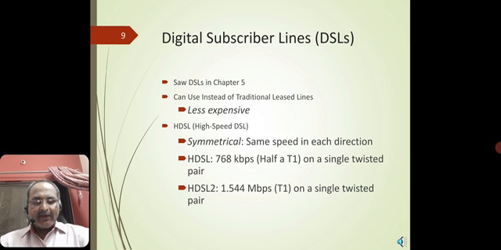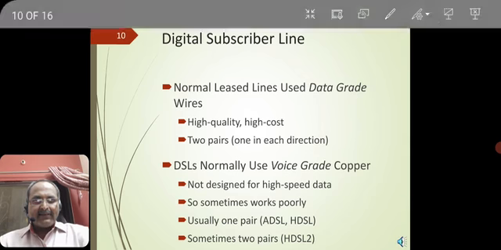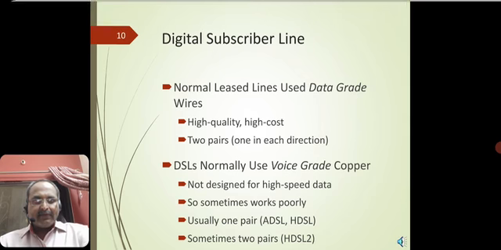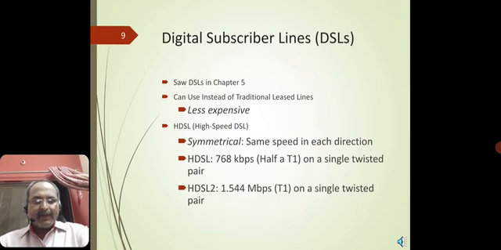And in the earlier discussion in chapter 2 of basic computing systems, I told you how these digital subscriber lines run over the top of T1 links. So high-speed DSL has three important categories. Symmetrical means the same speed in each direction. HDSL we call a 768 kbps line, meaning half a T1 on a single twisted pair.